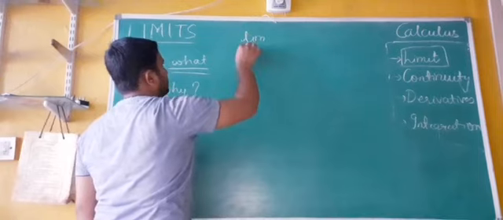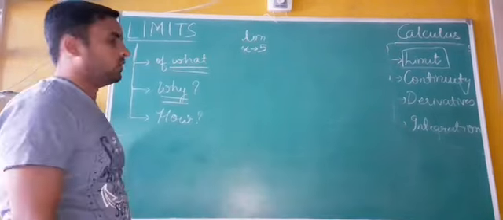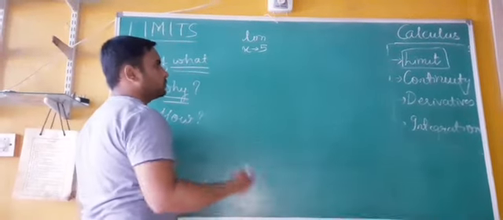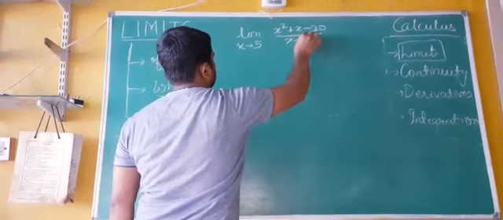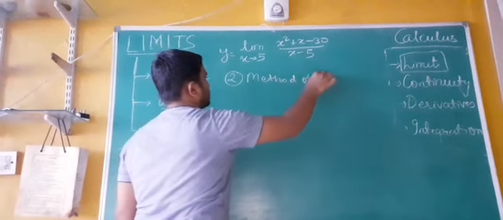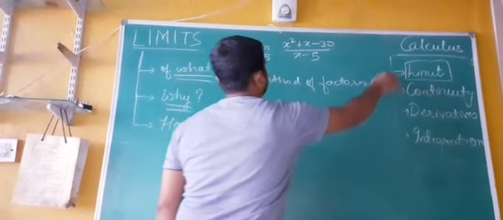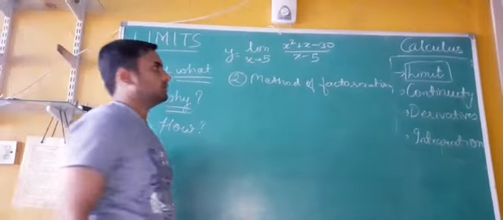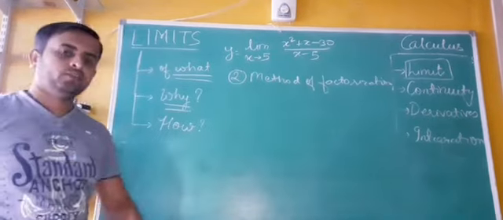Let this be limit x tends to 5. Now we will get used to this habit called x tends to 5: limit x tends to 5 of (x square plus x minus 30) upon (x minus 5). Let's solve this using the second method, which is called the method of factorization. As the method itself suggests, we have to find factors.